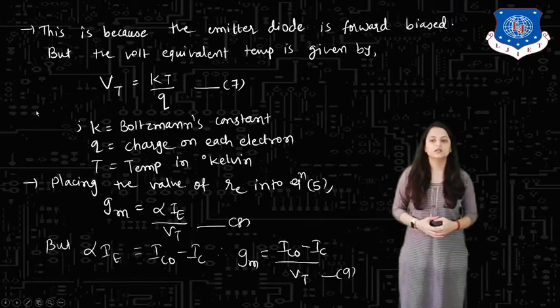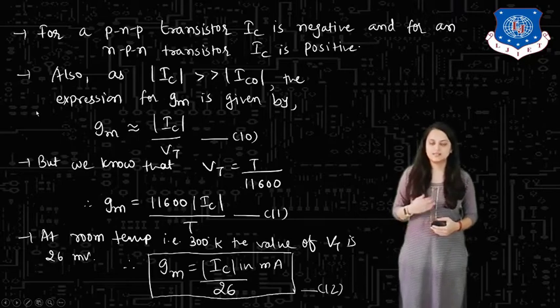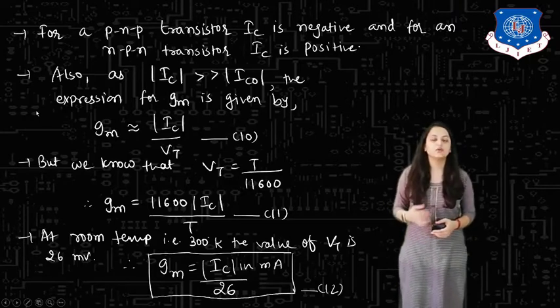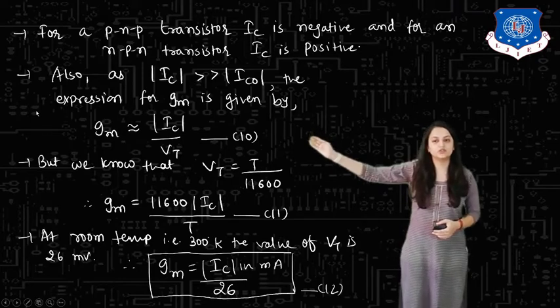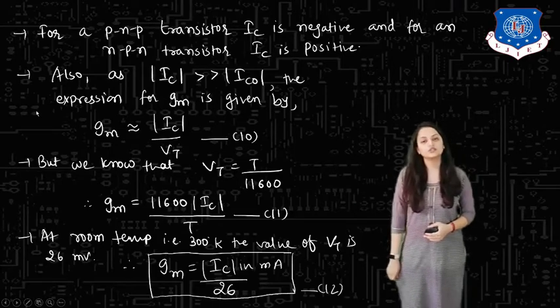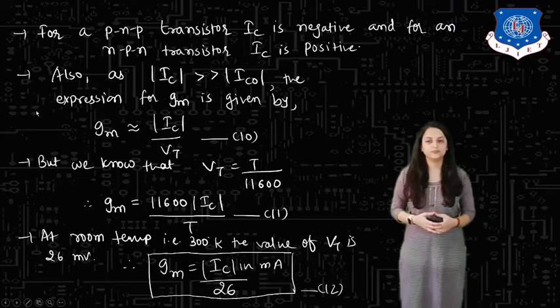But let us consider that for a PNP transistor IC is negative and for an NPN transistor IC is positive. Also, we have already discussed that ICO is very small, it is negligible. So our equation would be Gm equals mod IC by Vt, which is almost equal to IC by Vt. This is our final equation of the transconductance: Gm equals IC by Vt.